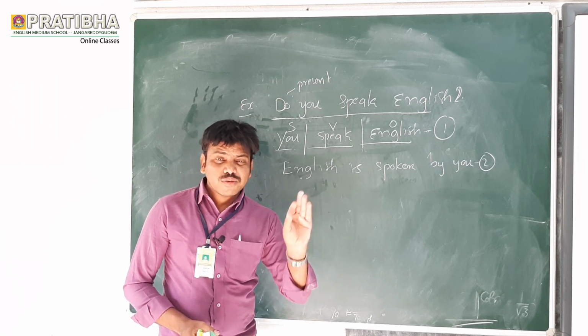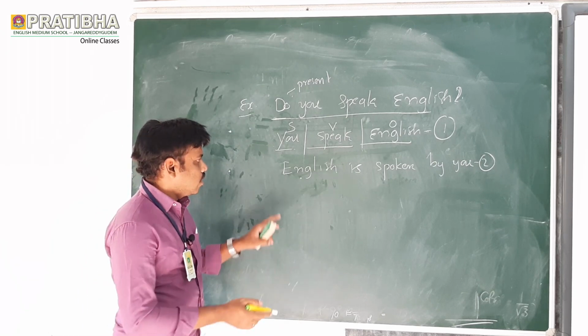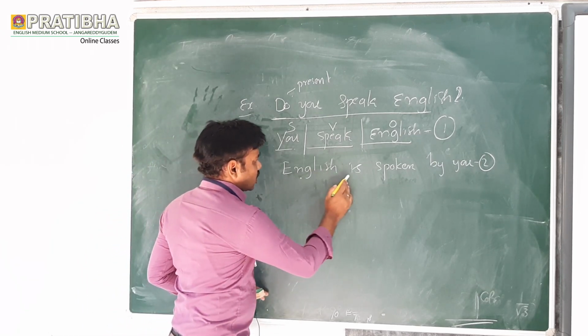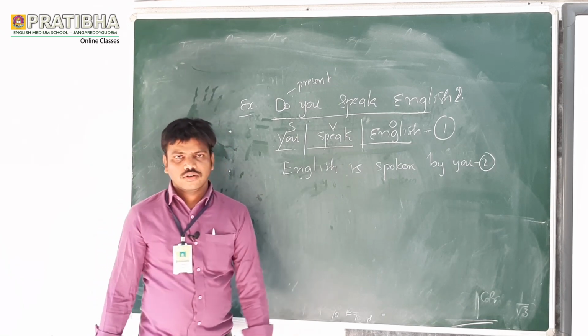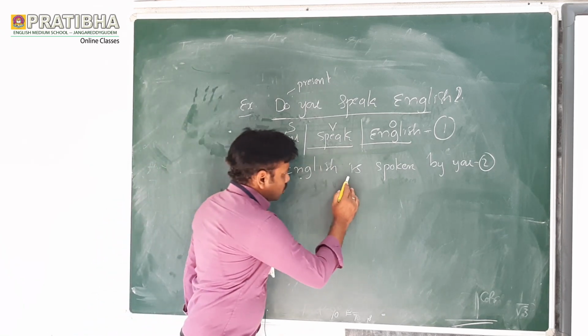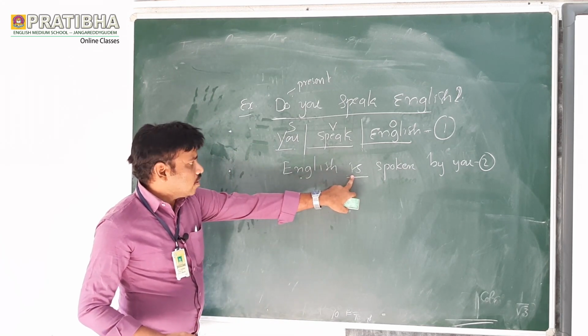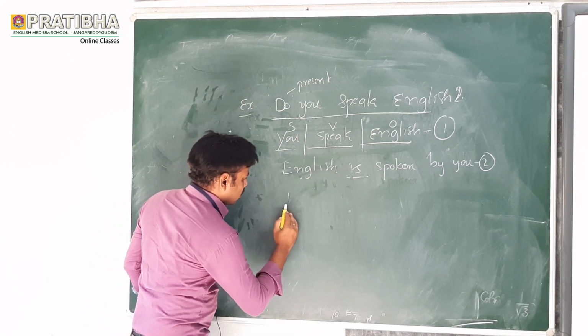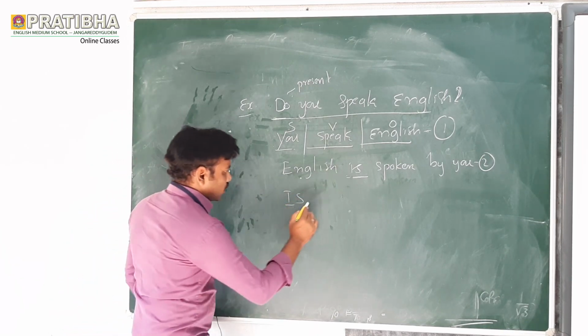If the subject comes first, it is a statement or assertive sentence. Now let us see, this is English is spoken by whom. Here you should find out what is the verb form, what is the helping verb, mainly this is the verb. Now take the is in the first place. Is, what is the subject here? English. Is English.